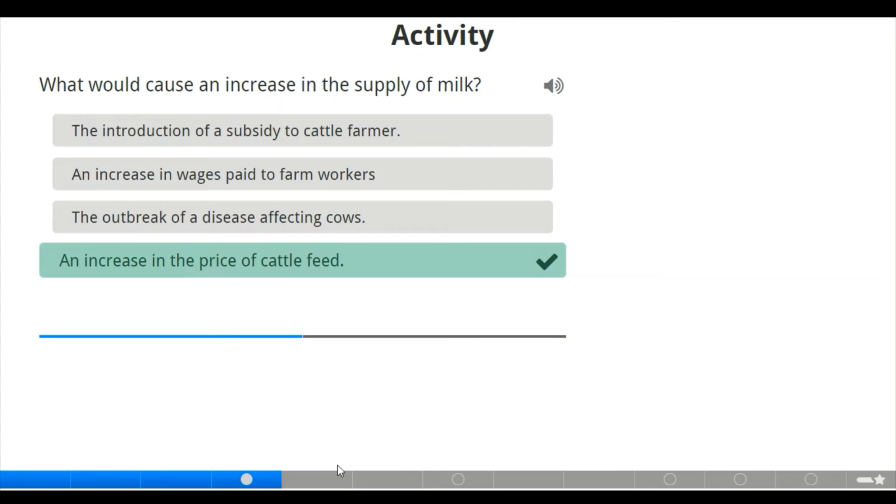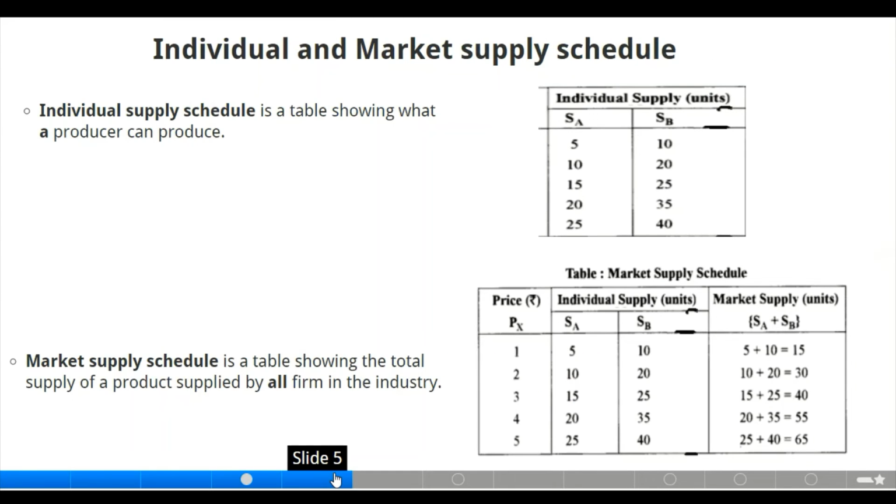supply. Don't forget. Now moving to the next slide, we also have individual and market supply schedule. As we have individual and market demand schedule, we also have individual and market supply. An individual supply schedule is a table showing what a producer can produce, that is, what only one individual can produce. As you can see, we have different prices here, and we have just one supplier of the product.